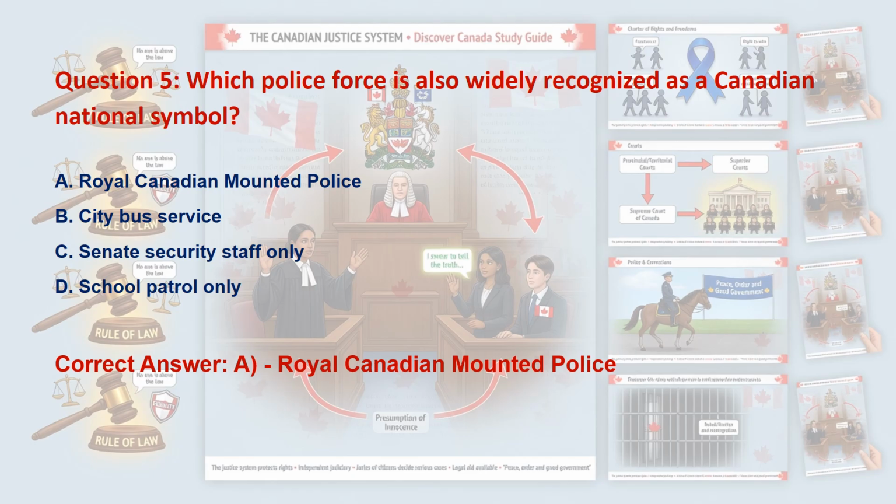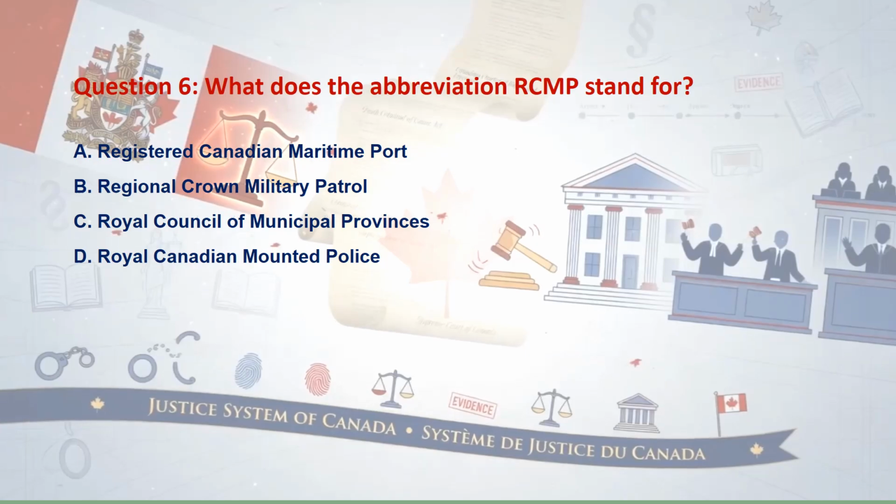Option B is wrong because a bus service provides transportation, not national policing. C is wrong because Senate security is not Canada's national police force. And D is wrong because school patrols are local safety helpers, not a national symbol. Memory trick to this is RCMP equals Canadian Policing and Identity.